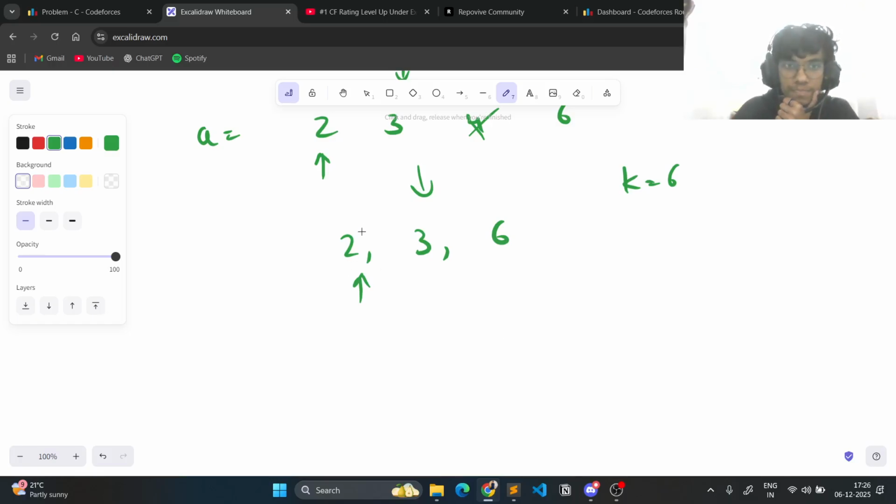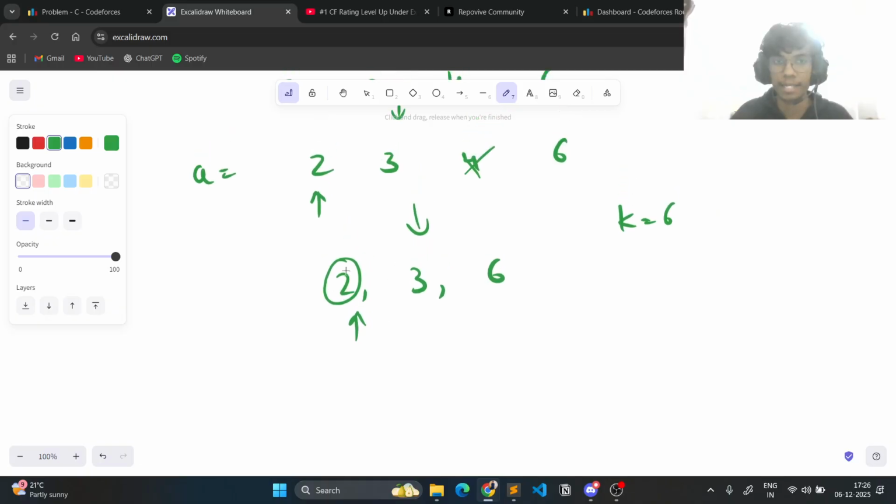Let's say if I have a 2, then I'm saying that this 2 is the least possible multiple that is there in set A, and then I'll take this element and then I'll take its multiple. So this is 2, I'll take its multiple, which is 4 and 6.